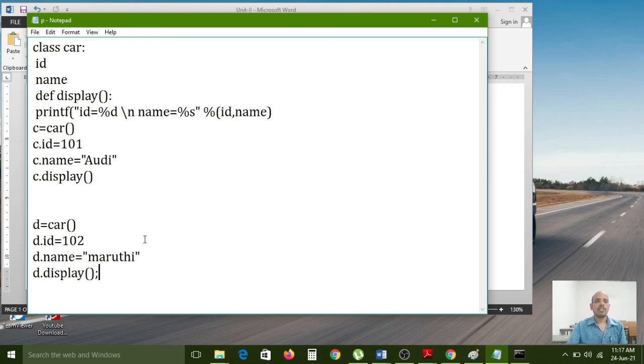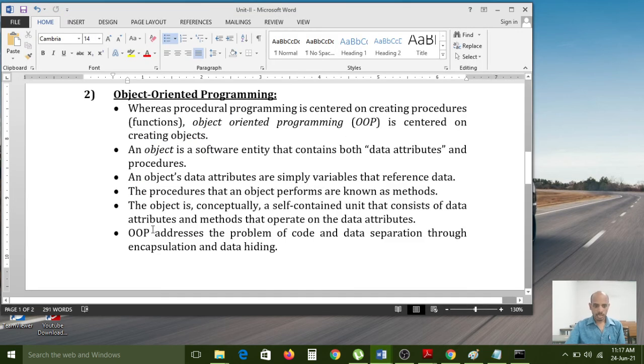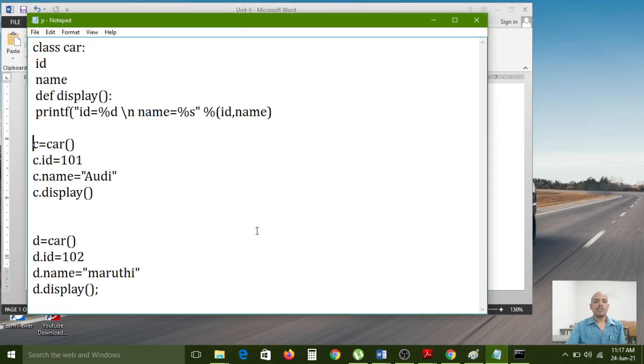So this is the creation of objects and creation of methods, right? The object is conceptually a self-contained unit. Carefully observe: the C object I have created contains ID and name. It also works like a container because it is holding the ID attribute, the name attribute and the display method.